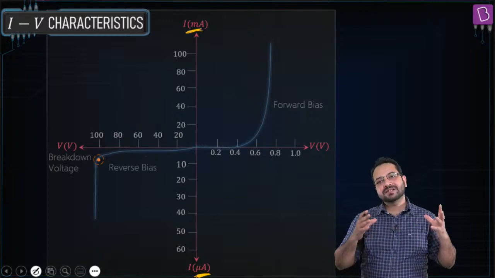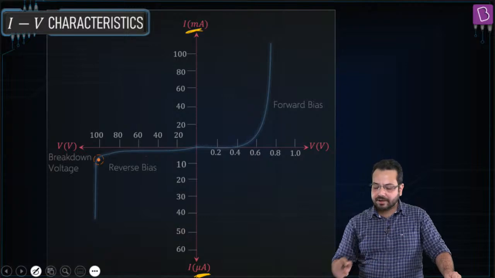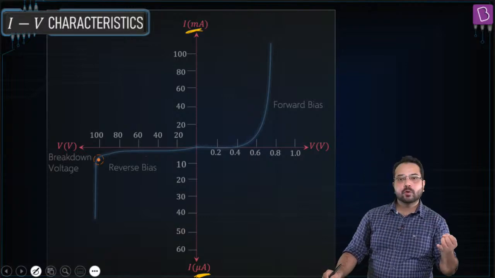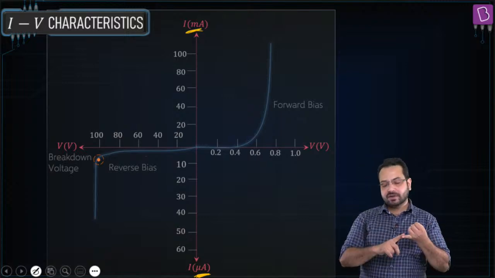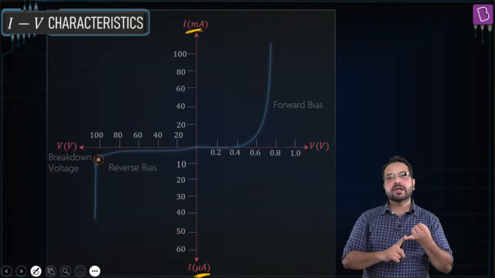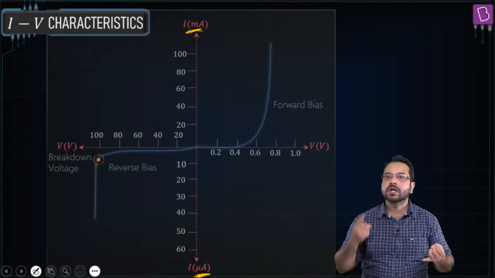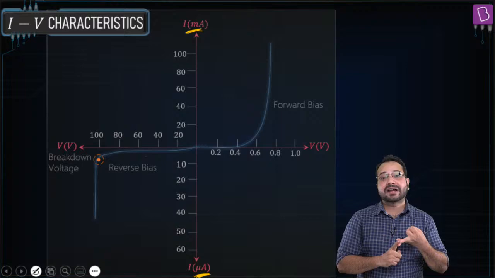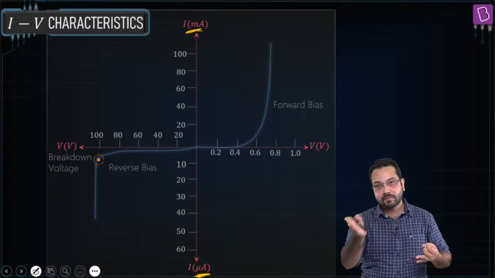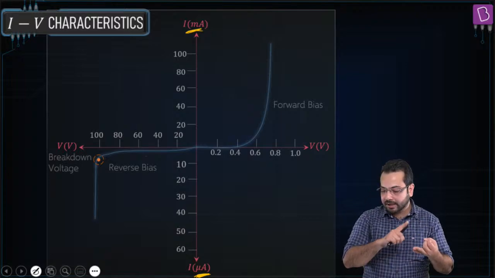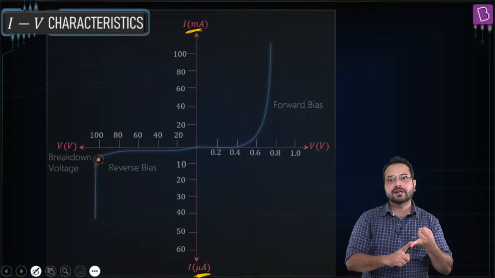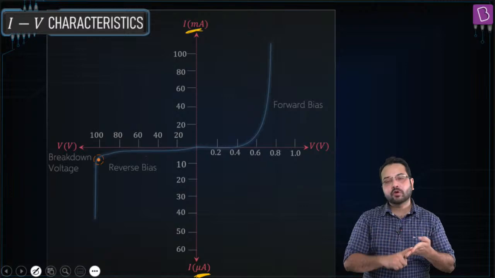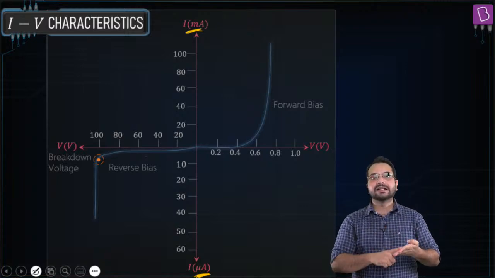Now the core principles I have already discussed. What you can do is go back and, from any source, just revise Zener diode. If you understand how reverse bias works, you will very easily understand what a Zener diode is. You will understand the rectifier circuit. If you understand the forward bias and reverse bias current, you will understand the rectifier circuit. If you understand the PN junction, you are going to understand optoelectronic devices like photodiode, LED, solar cell.